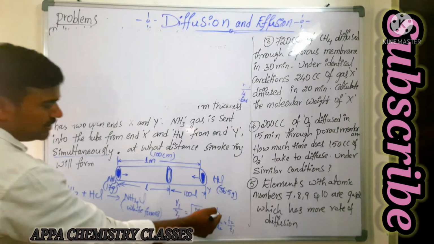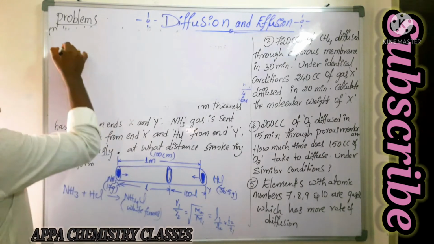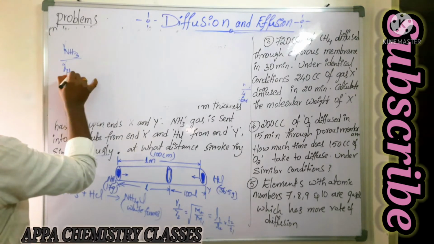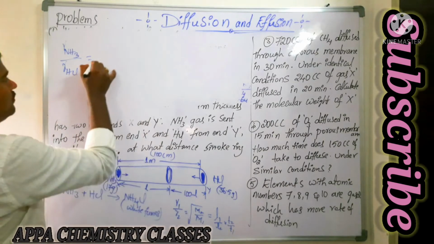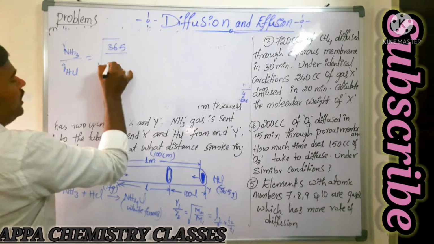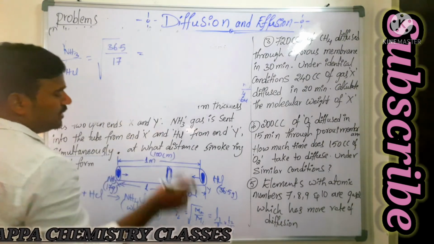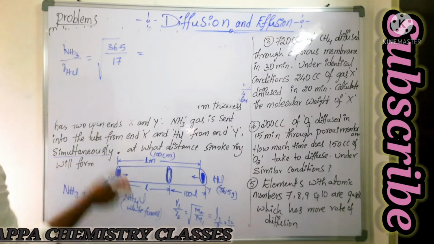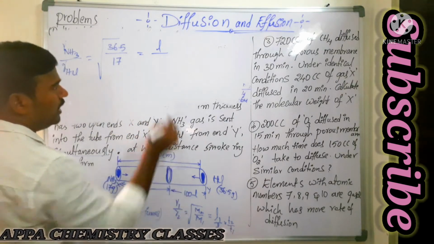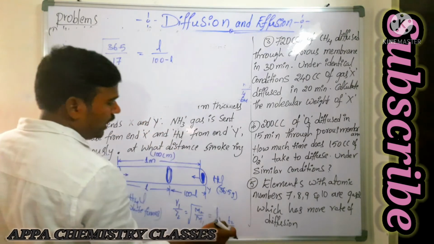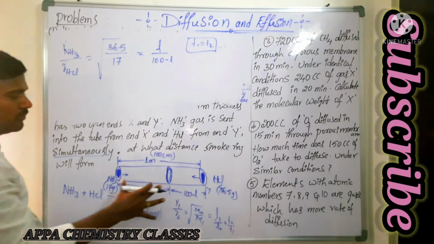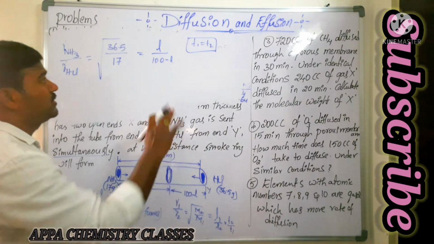So for the length, the distance traveled by the first gas, I am taking the first gas as ammonia and the second gas as HCl. Here M2, the molecular weight of the second gas, is 36.5, by the molecular weight of ammonia, 17, is equal to the distance traveled by the first gas, ammonia, L, by the distance traveled by HCl, 100 minus L. Because here the time is the same, T1 is equal to T2. Simultaneously both are placed in the open-ended tubes at a time.